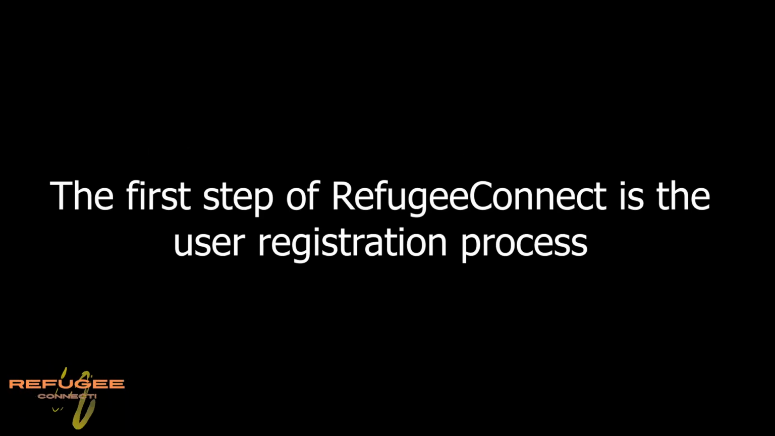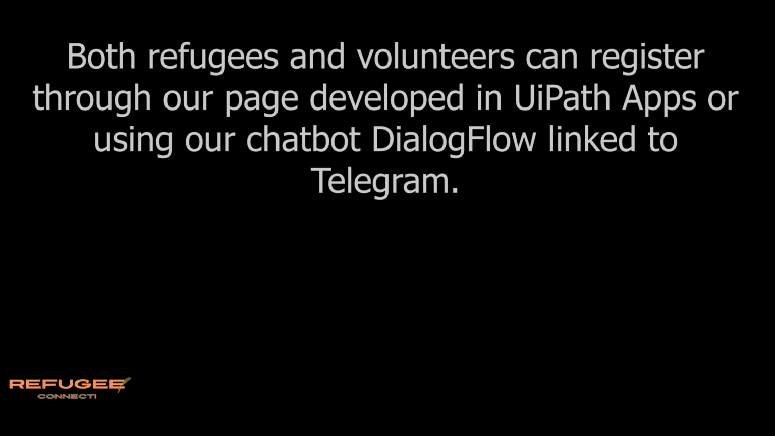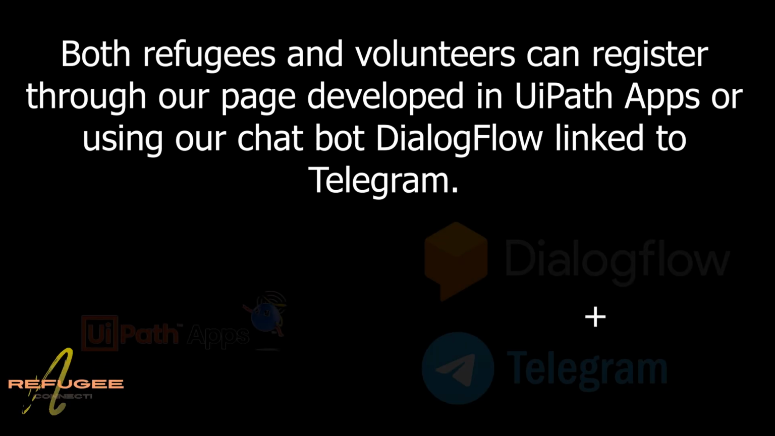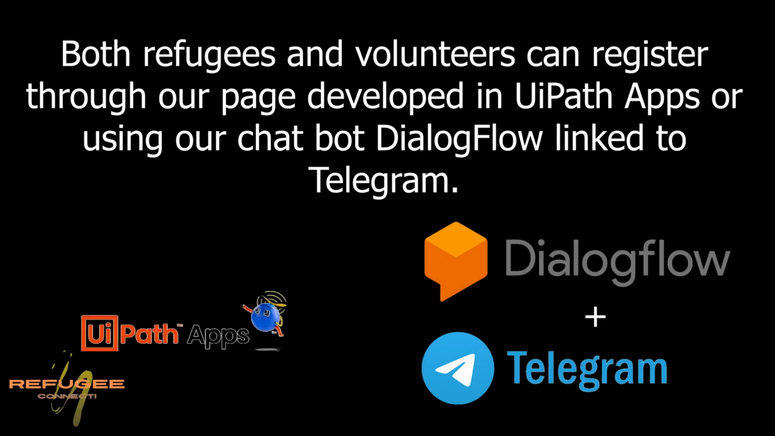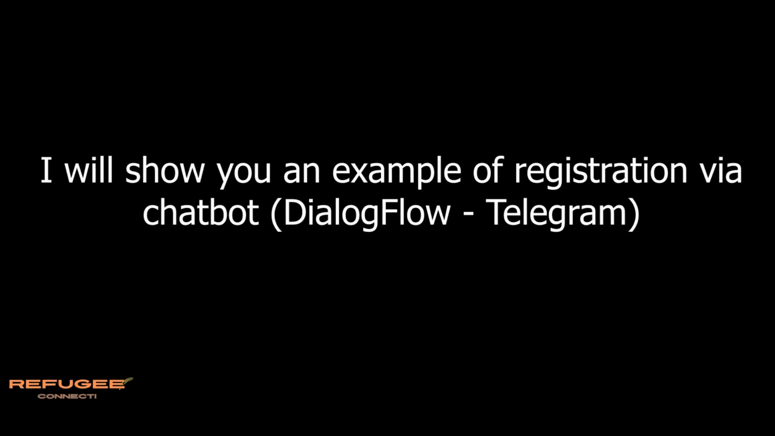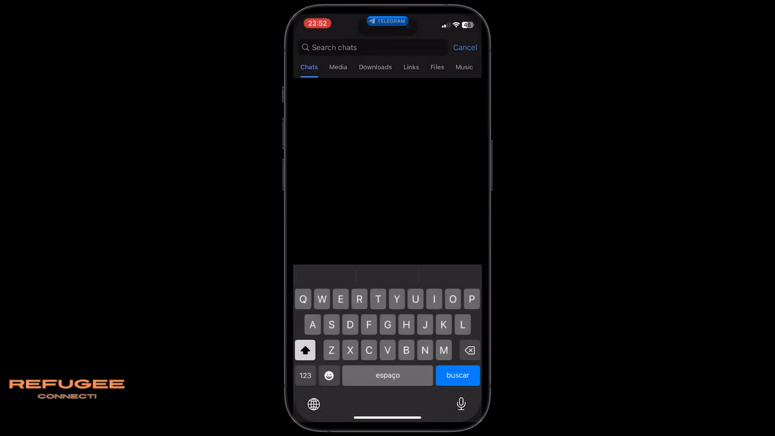The first step of Refugee Connect is the user registration process. Both refugees and volunteers can register through our page developed in UiPath Apps or using our chatbot Dialogflow linked to Telegram. I will show you an example of registration via the chatbot Dialogflow on Telegram.